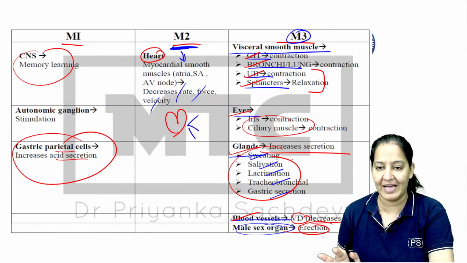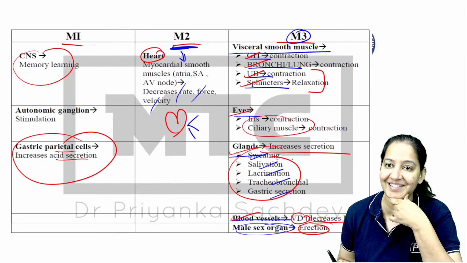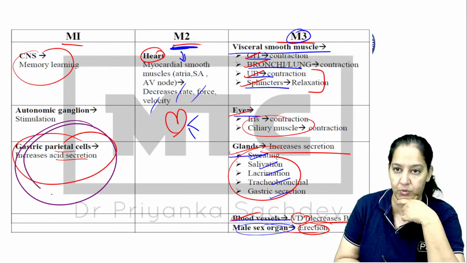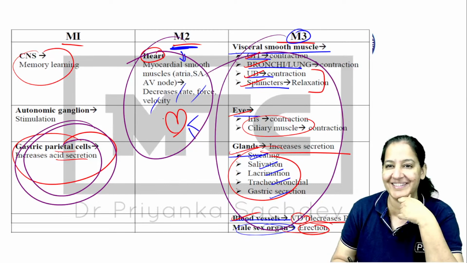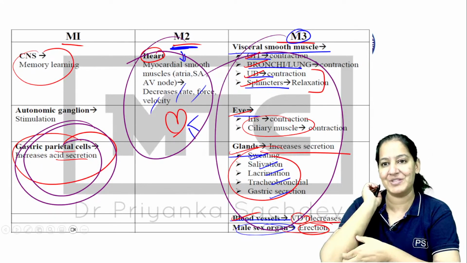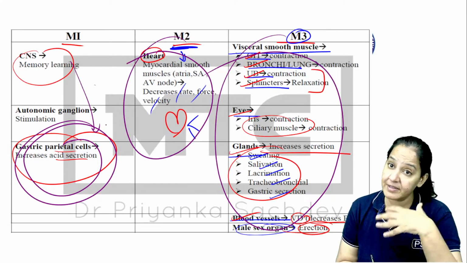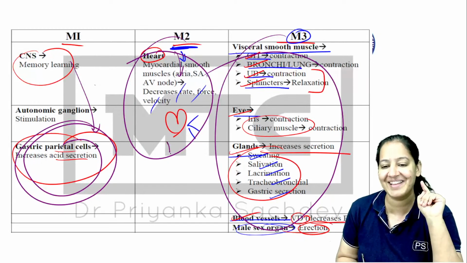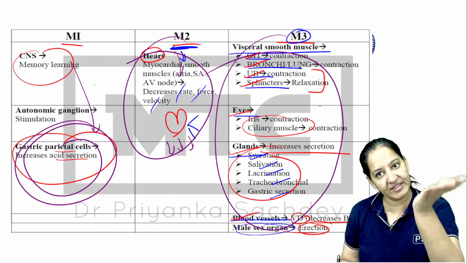So there is a mnemonic for that. M1, M2, M3 learn कैसे करना है? हिंदी में, if you understand. How many of you understand हिंदी? हाँ? तो पहले खाओ, फिर दिल लगाओ, बाकी सब काम बाद में. It's a small mnemonic, but this is a way to learn M1, M2, M3. M1 is पहले खाओ, it is present in the stomach. फिर दिल लगाओ, it is present in the heart, decreasing the heart rate, contraction, velocity, and बाकी सब काम बाद में, so everything else is M3.